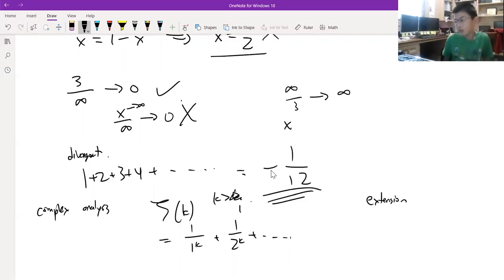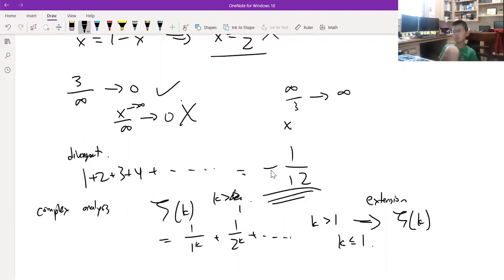You can extend a function beyond its normal domain. For example, the domain here would be k greater than 1. So you extend it beyond k greater than 1, and you create essentially a mirror function, like a fake version of the zeta function that exists for k less than or equal to 1. And it happens that zeta of -1, which is going to be equal to this, if you notice, is going to be approaching the value -1/12 for the extension only. So it became a misconception that this divergent series was actually equal to -1/12.